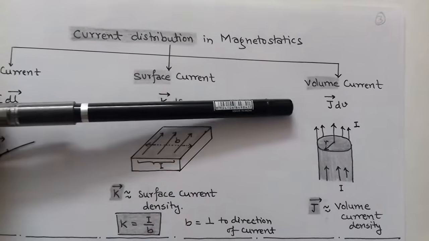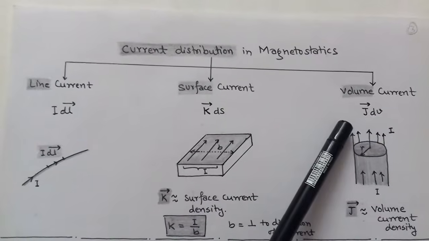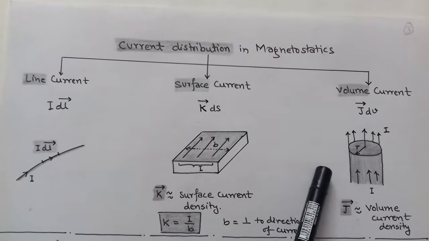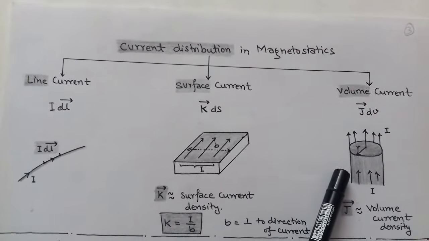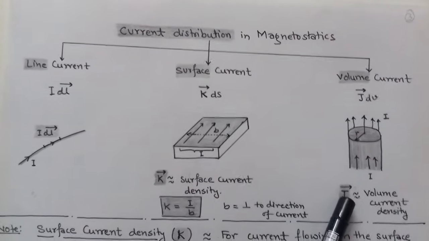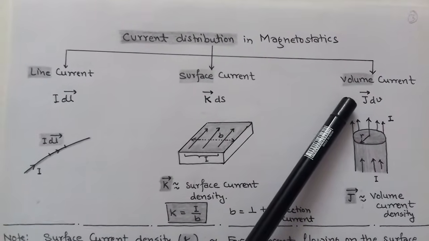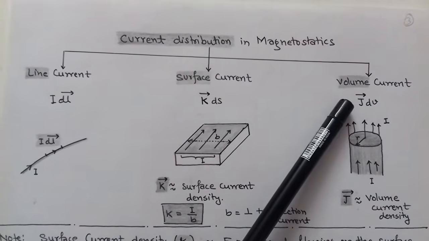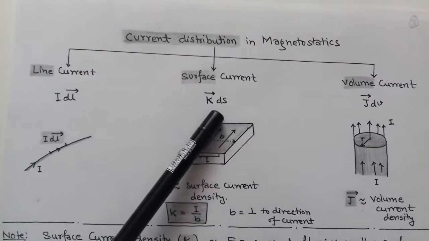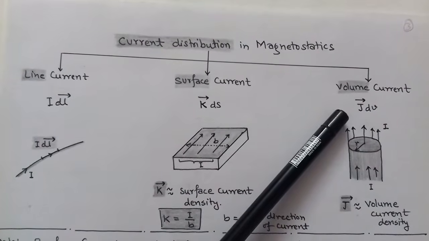Third is volume current. Volume current is denoted by vector J into dV. Here we consider a volume, a cylinder, in which a constant current I is flowing. We consider a volume current density denoted by vector J, and the volume current distribution is vector J into dV. So these are the three current distributions in magnetostatics: line current I dl vector, surface current K vector into ds, and volume current, that is J vector into dV.